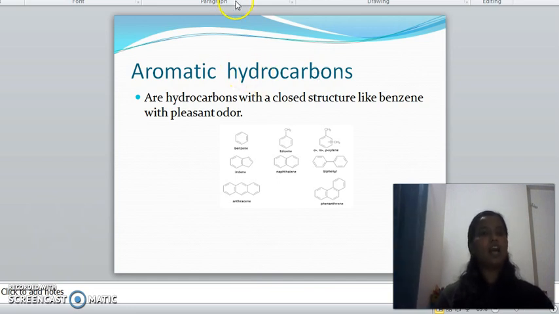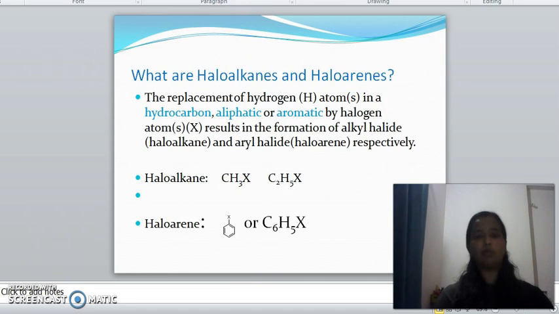Now let us see how haloalkanes and haloarenes are formed. They are formed by the replacement of hydrogen atom or atoms in an aliphatic hydrocarbon by halogen atom or atoms, which results in the formation of haloalkane. Replacement of hydrogen atom or atoms by halogen atom or atoms in an aromatic hydrocarbon results in the formation of haloarene, also called aryl halide.